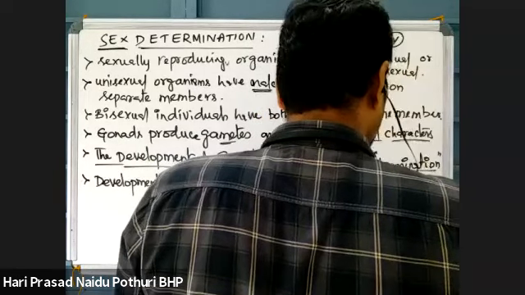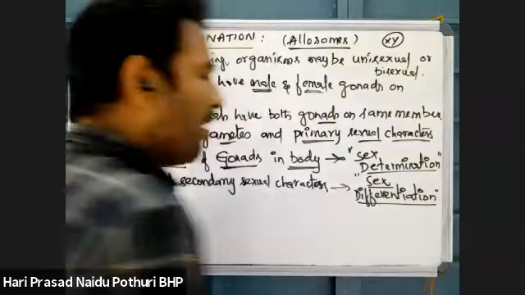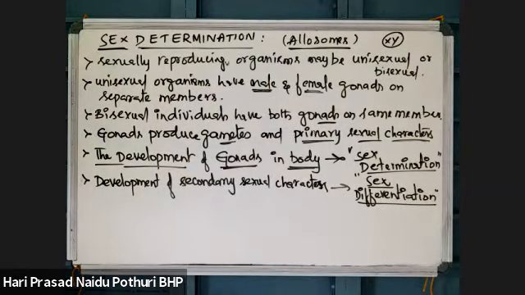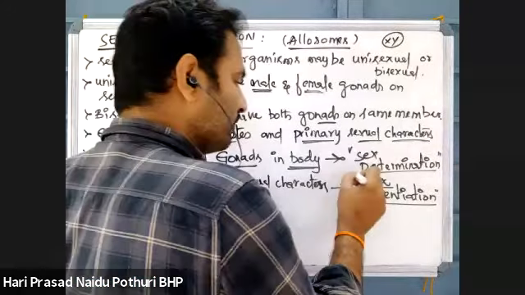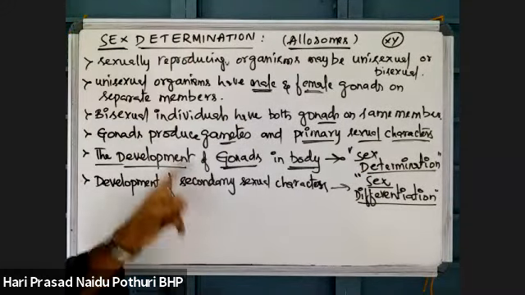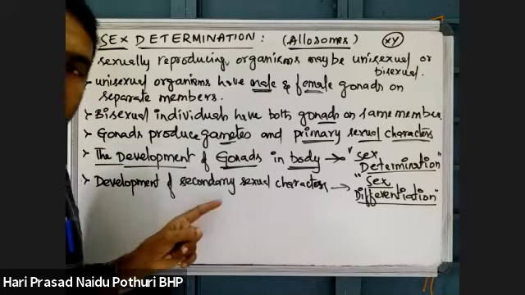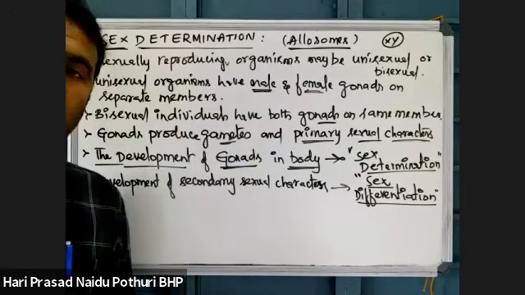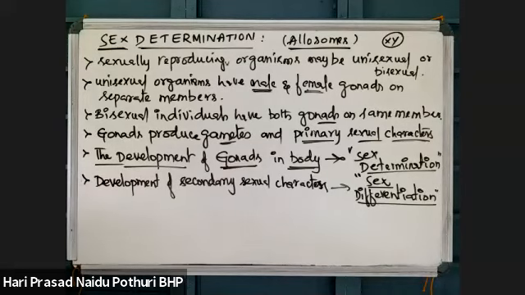Sex determination means formation of gonads in the body. Which type of gonads are formed? Suppose some animals are bisexual. That means both male and female gonads are present within the same member or a single member of a species. Then it is said to be a bisexual organism, which is also called a hermaphrodite.